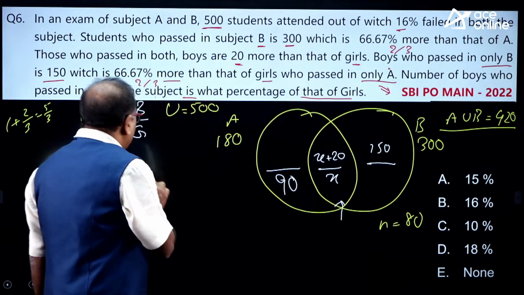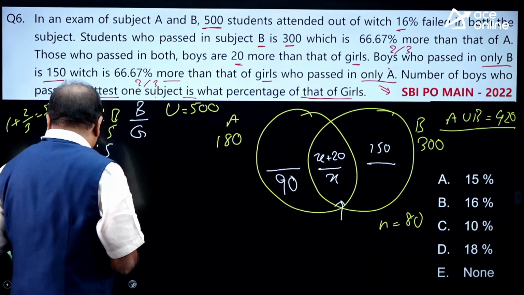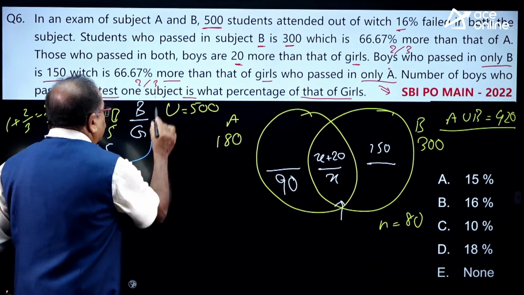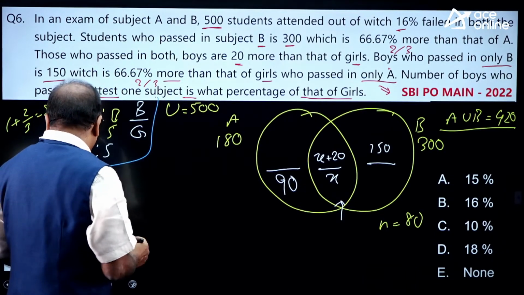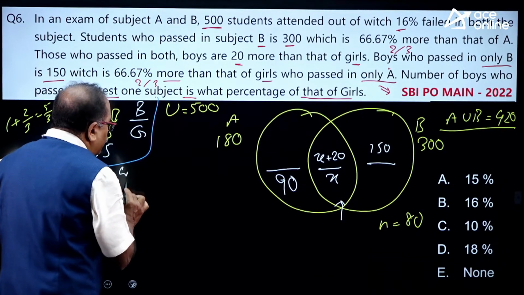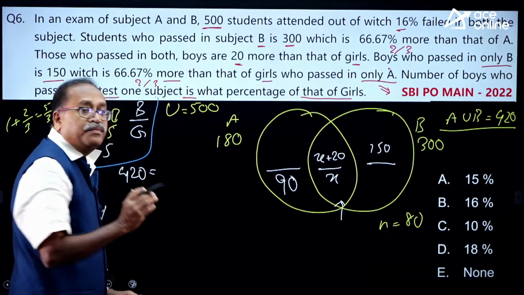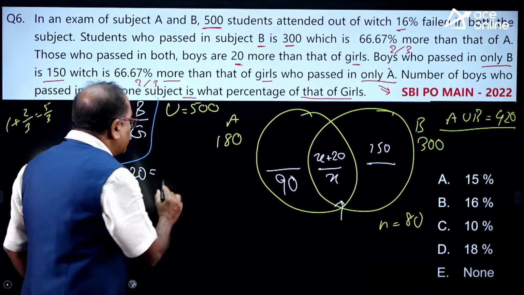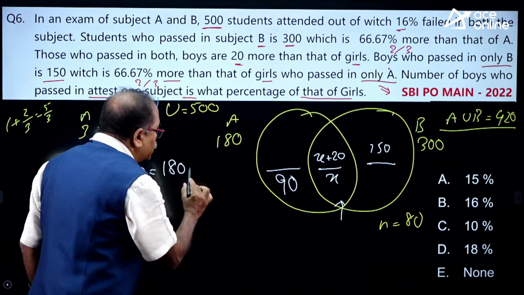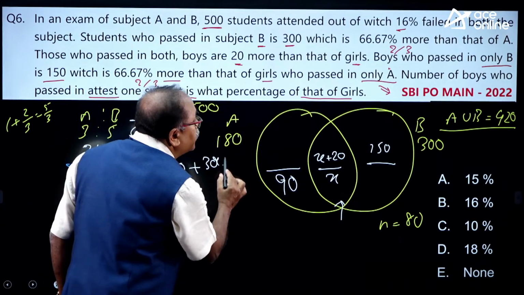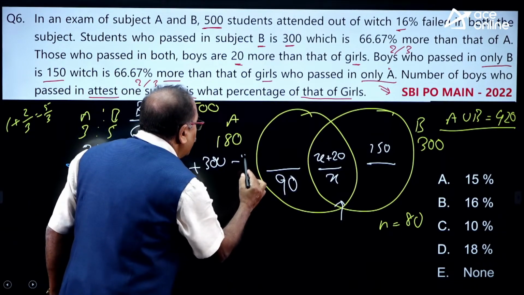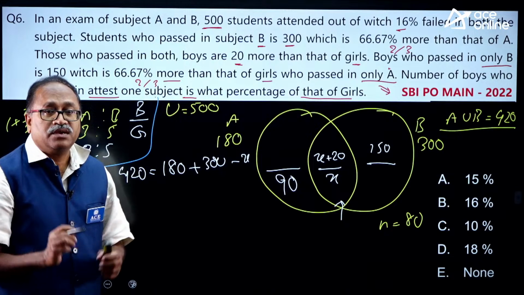420. So let me write it down over here, that is 420, which is equal to n of A, that is 180, plus n of B, that is 300, minus n of A intersection B, which I consider y.